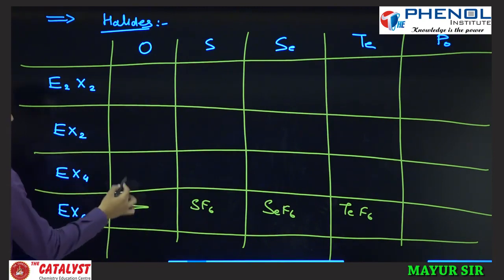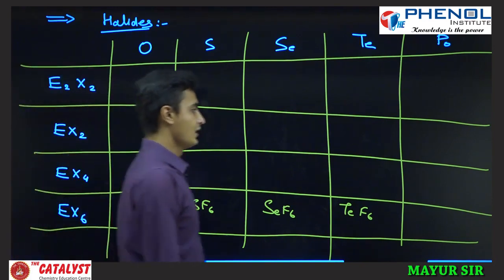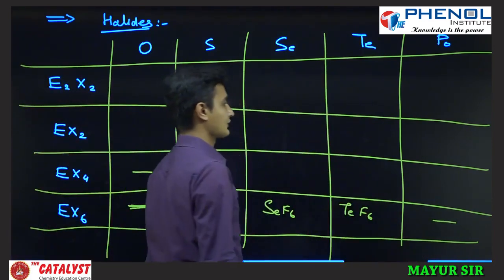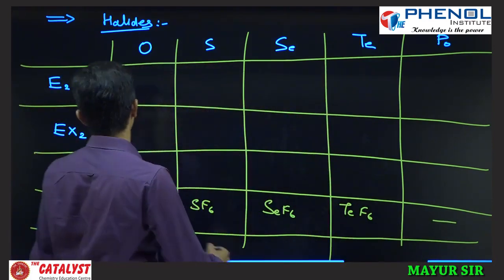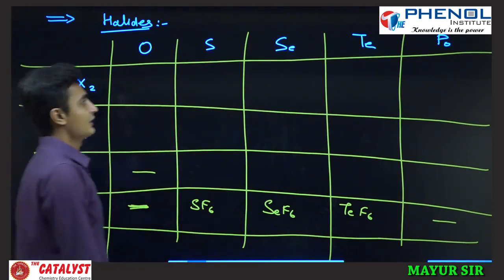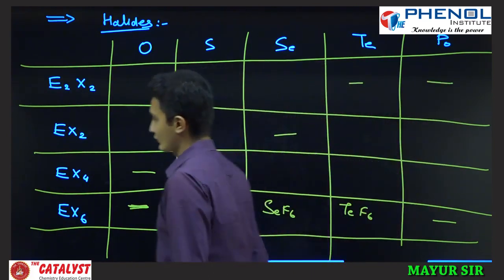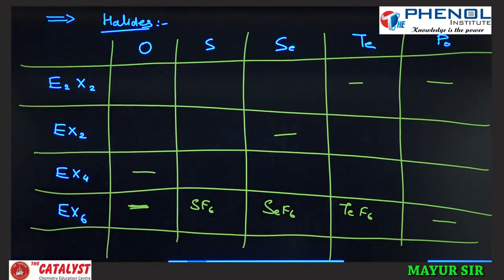Oxygen can't be hexavalent, it can't even be tetravalent. Polonium never shows the +6 oxidation state. Now we will fill in some of the table. Here tellurium will not show, polonium will not show, and selenium will not show dihalides. You need to remember this.